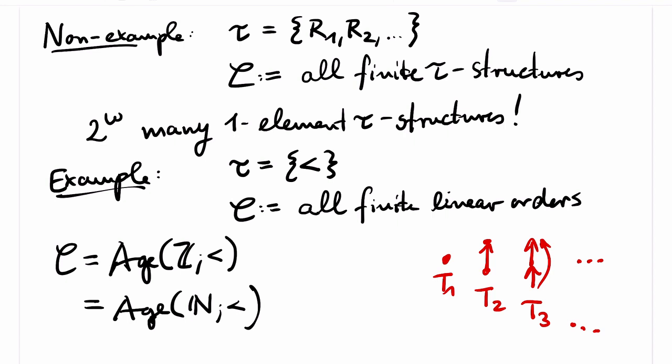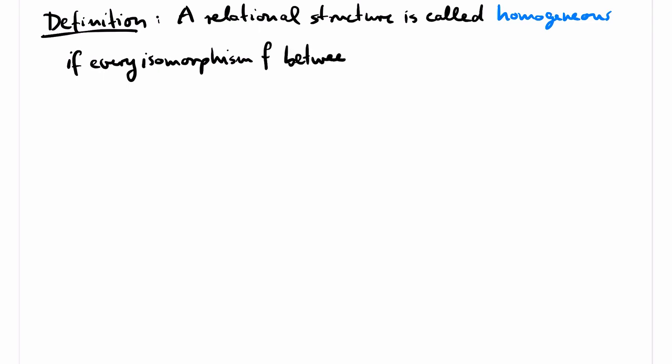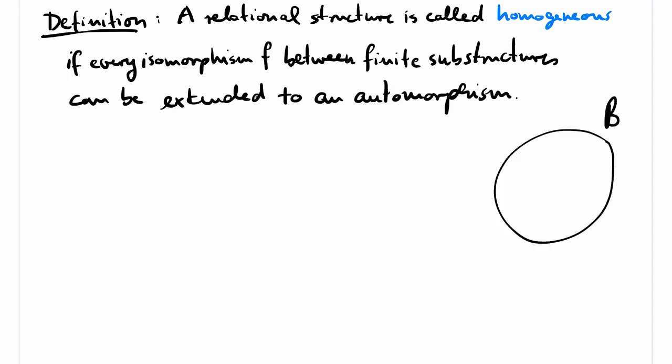We will introduce next a quite remarkable property of relational structures that implies that the automorphism group is large. Moreover, the property implies that there is only one structure of a given age with that property. And this property is called homogeneity. A relational structure is called homogeneous if every isomorphism between finite substructures can be extended to an automorphism. Here in my picture, the structure is called B, and the isomorphism is called f.